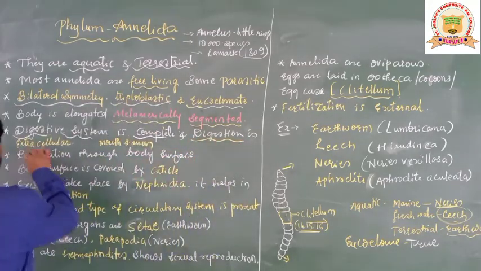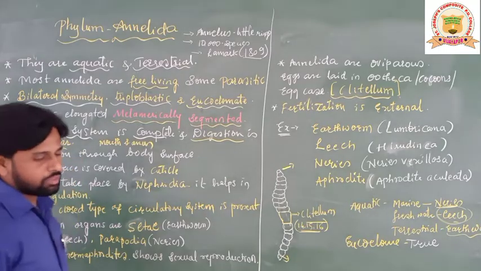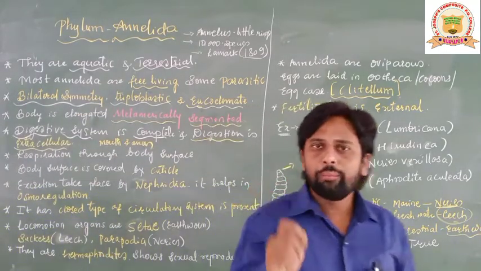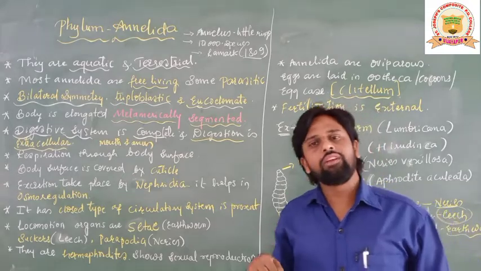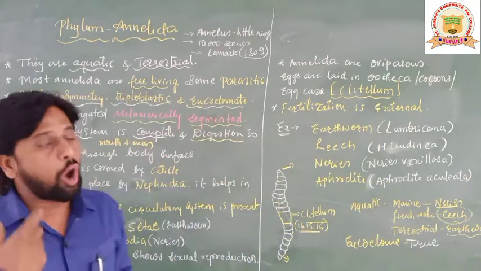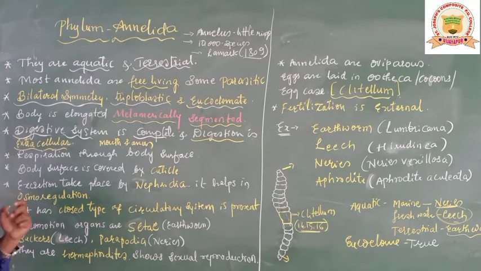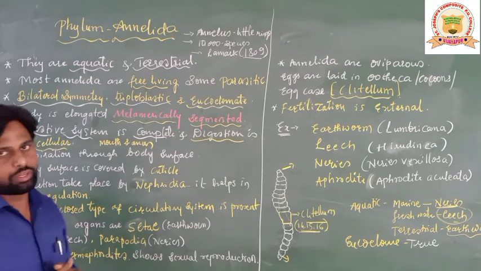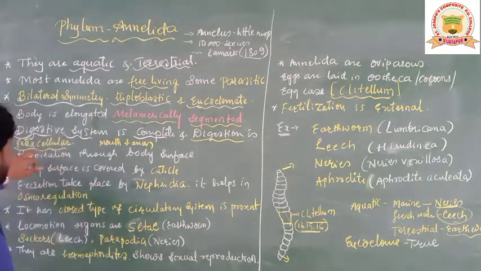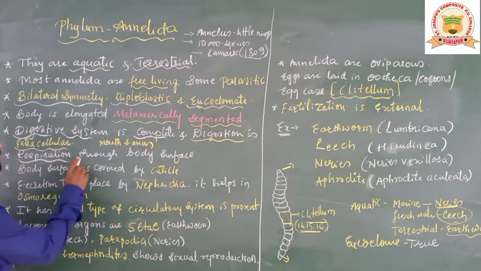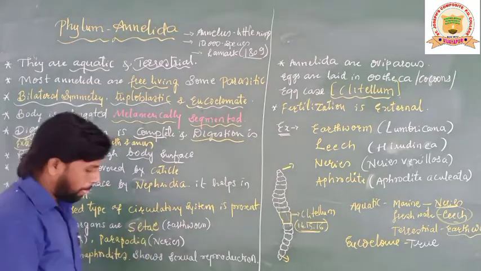Next thing is what here? Digestion is extracellular. Students, what do you mean by extracellular? Extra means outside, cellular means cell, so outside the cell. If the digestion occurs outside the cell in a body, such digestion is considered what here? Extracellular we call it, students. Now the next is respiration through body surface.